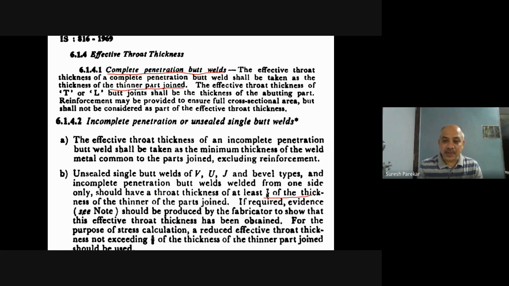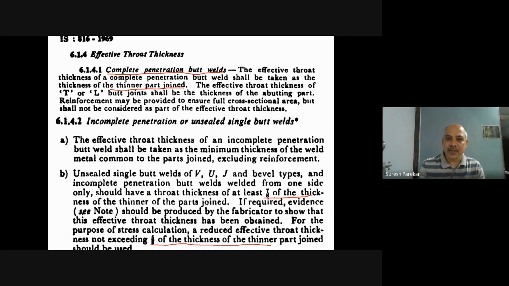For the purpose of stress calculation, a reduced effective throat thickness not exceeding 5/8 of the thickness of the thinner part is to be used. Means we have to take this 5/8 of the thinner part joint when we talk about incomplete penetration or single butt weld of V, U, J and B weld types.